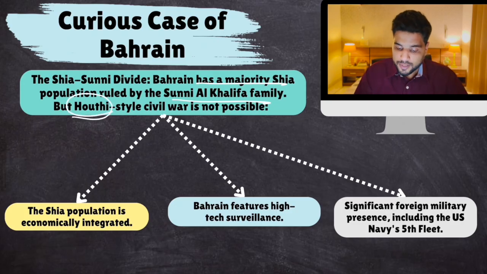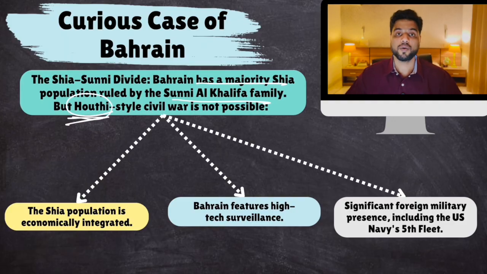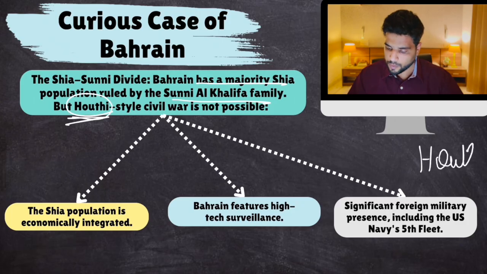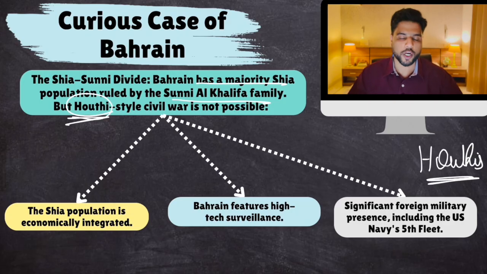Like Houthis support Iran in Yemen. Okay, now there is a case where, when Ayatollah Khamenei was killed, there were huge protests in Bahrain also, okay, by Shia populations, but they were controlled. And Iran has a strong presence among these Shia populations of Bahrain. Now, some people say that Iran might create a militia within Bahrain against Bahrain government composed of these Shia people like the Houthis. But many people say that this is impossible to happen in Bahrain. It was possible in Yemen, but not in Bahrain.